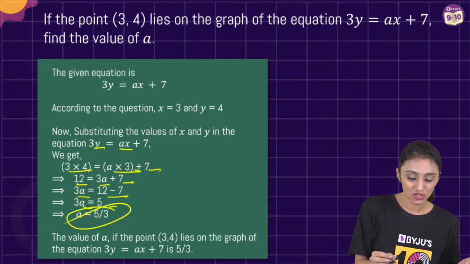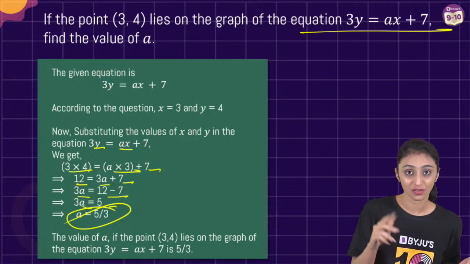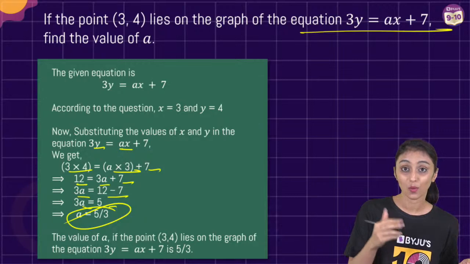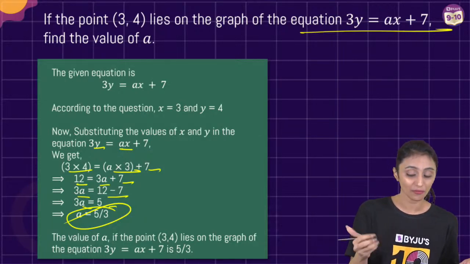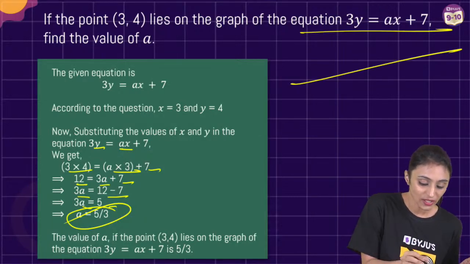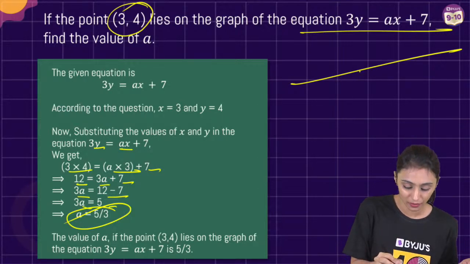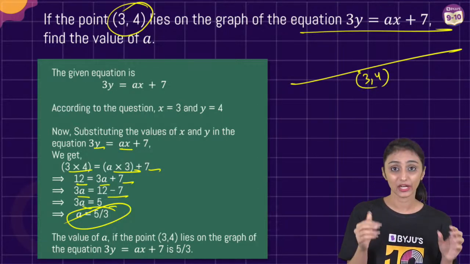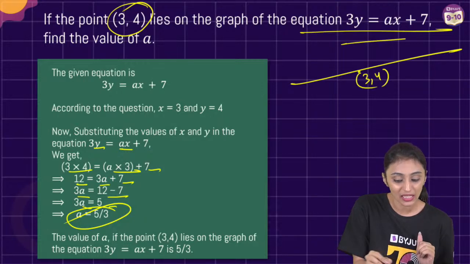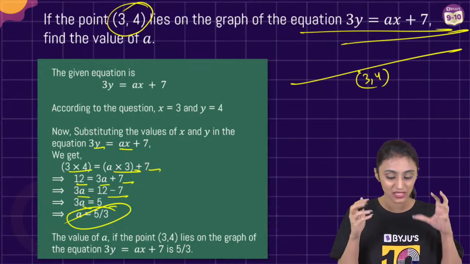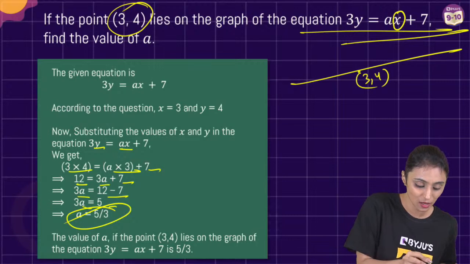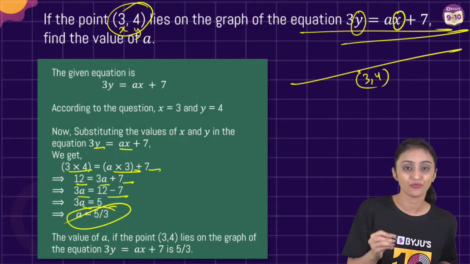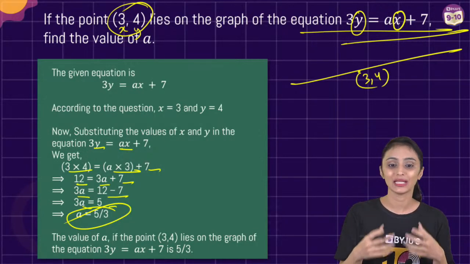So Sneha, the question is mentioning that the graph of this linear equation in 2 variables is always a straight line. The question says this point is lying on the graph. That means it should satisfy this equation. If it satisfies the equation, let's replace x with 3 and y with 4. Simplify the equation and you will get the value for a.